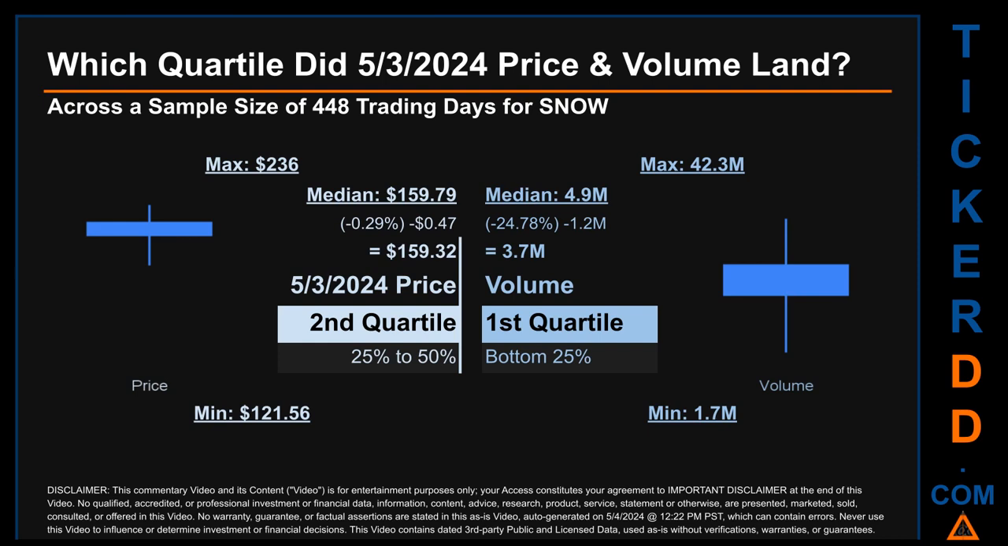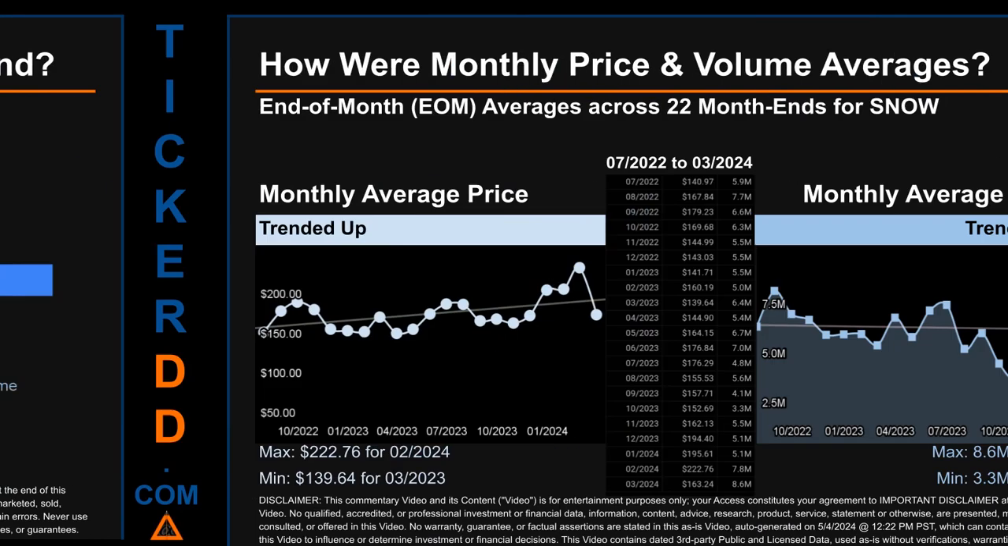Quartiles tell us about the spread of a data set by breaking that data set into quarters, just like how the median breaks the set into half. Descriptively, SNOW has a median price of $159.79. Therefore, the 3rd of May 2024 price was lower from that middle marker by 0.29%. The day's volume of 3.7 million was less than the median by 24.78%.